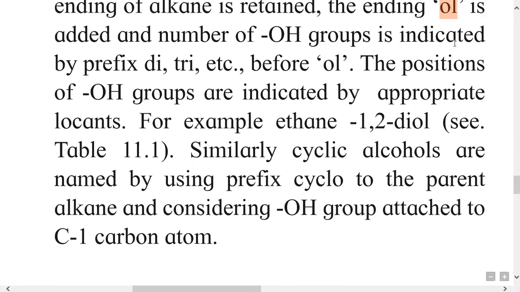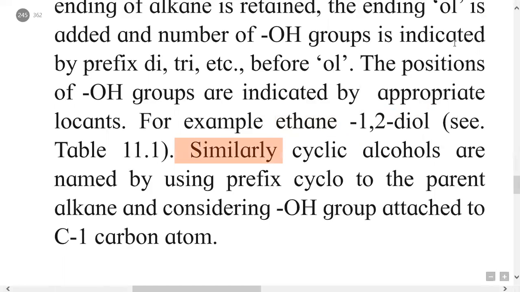If it is a dihydric alcohol or trihydric alcohol, then the name of the alkane is given, then the positions of the OH groups are given, then how many OH groups are present, that is di means 2, and the suffix ol is given. In this polyhydric alcohol nomenclature, the suffix e is not replaced by ol; the e is retained.